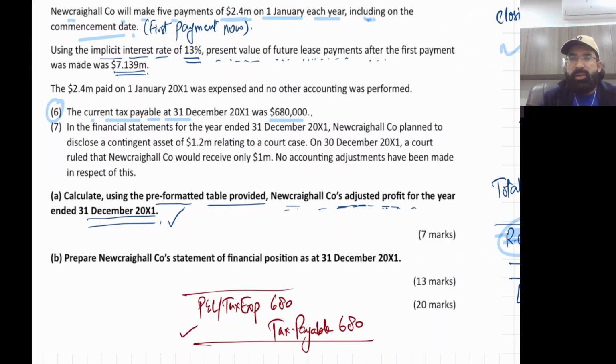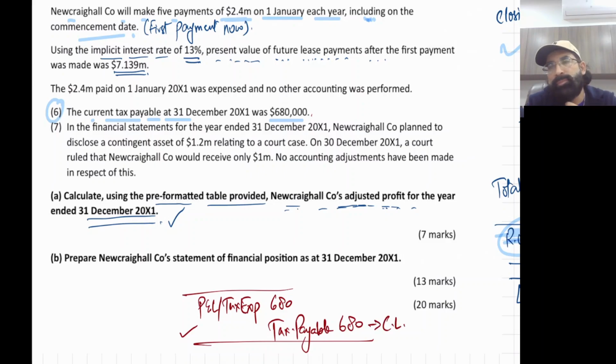In the profit reconciliation we will subtract 680 as an expense, and this will go in the current liability in the year end SOFP.